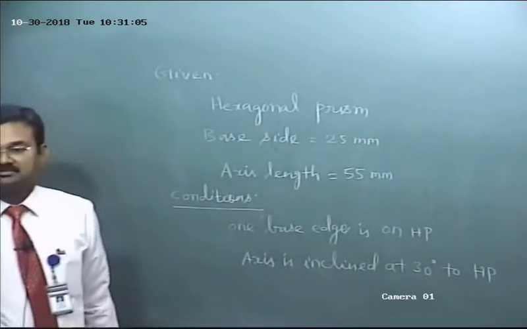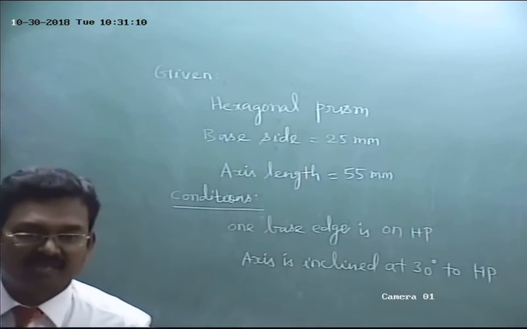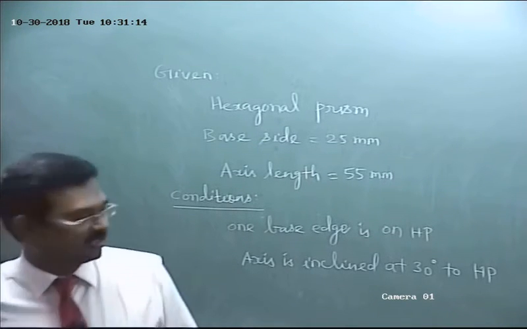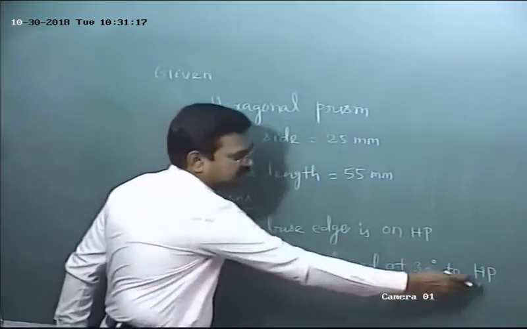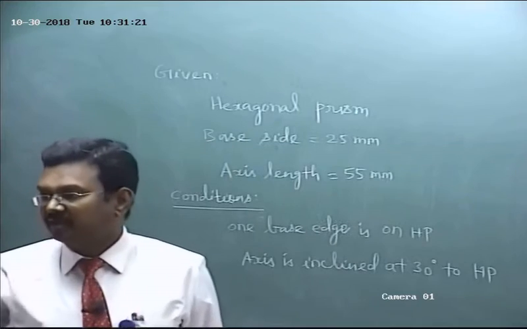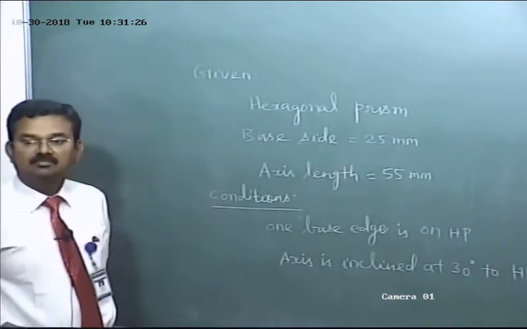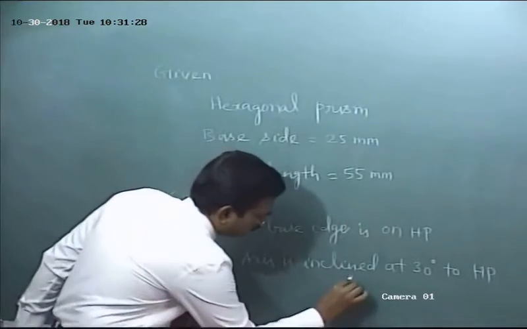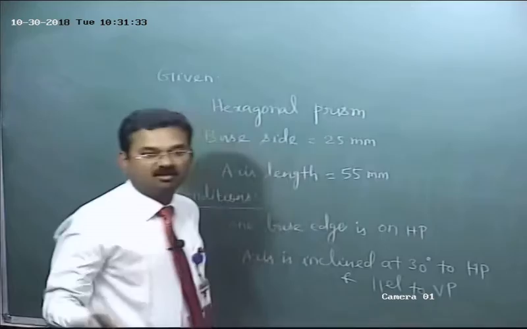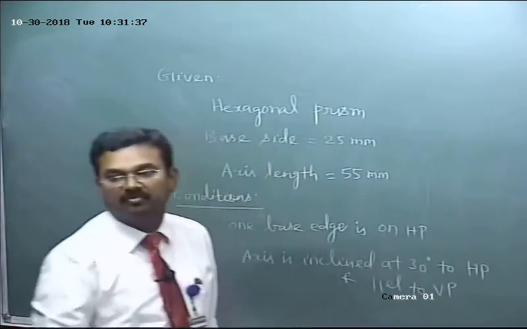What do you mean by this? Theta, very good, theta. The inclination of the line with the HP is always denoted by the symbol theta. So here axis is inclined at 30 degree to HP. It can be taken as theta. So the axis is inclined at an angle 30 degree to HP, okay, and parallel to VP. Refer axis only. Axis is inclined to HP and parallel to VP.